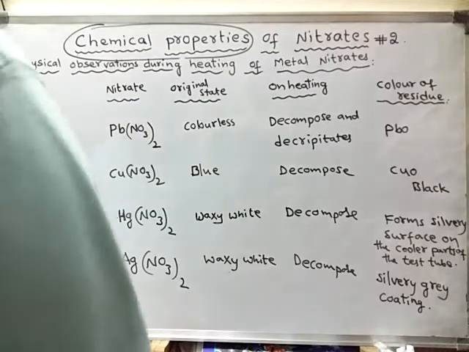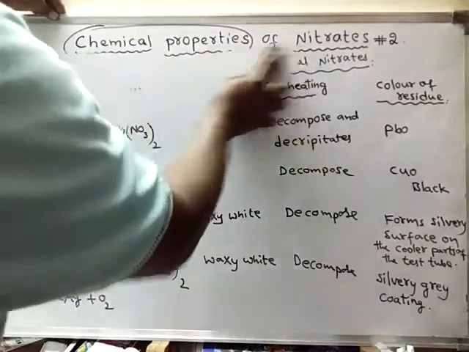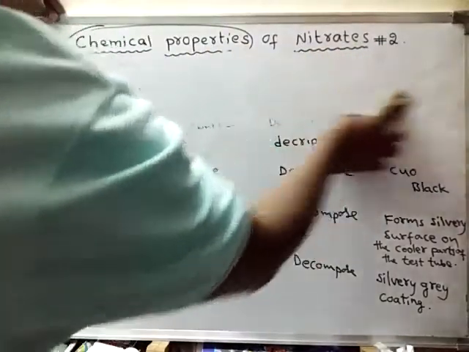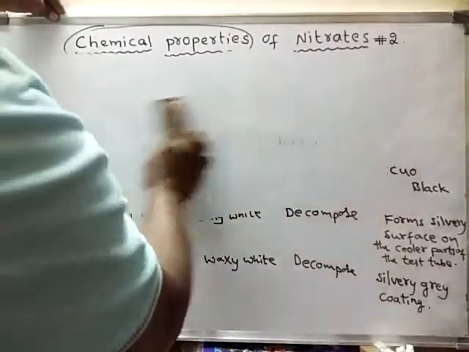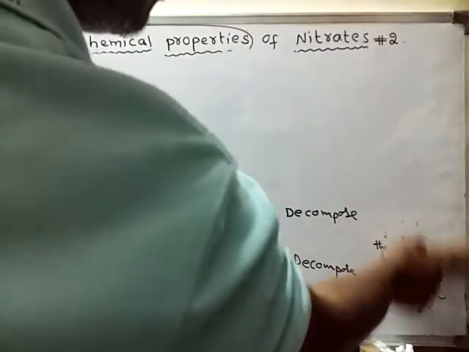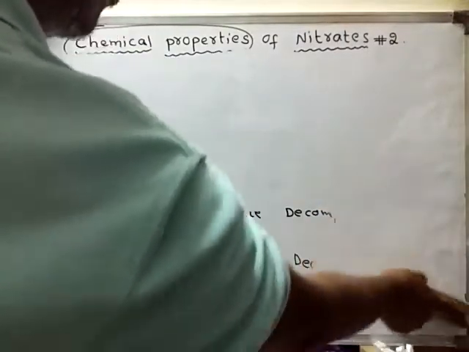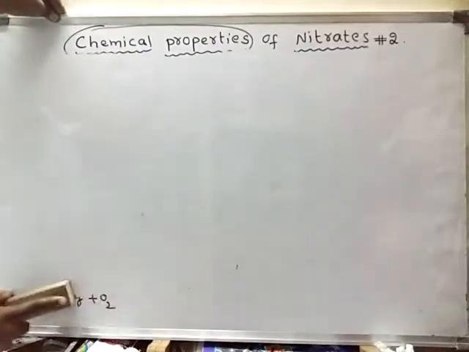So what is the next thing? The next chemical property is the reaction of these metal nitrates with concentrated sulfuric acid and also with concentrated hydrochloric acid. How will these metal nitrates react?